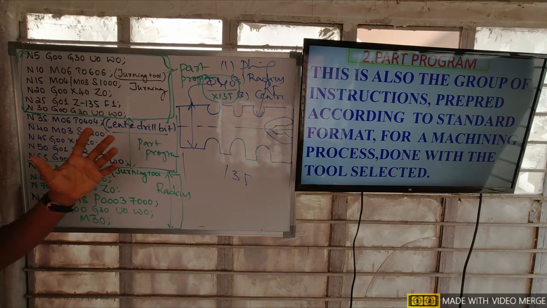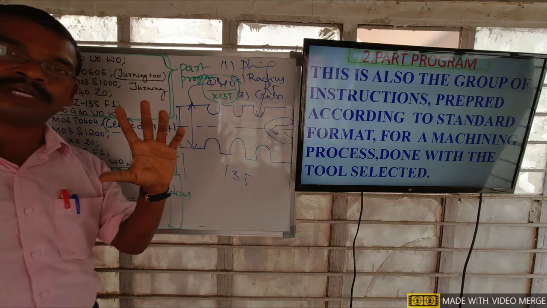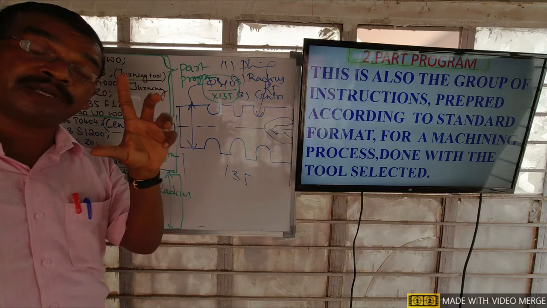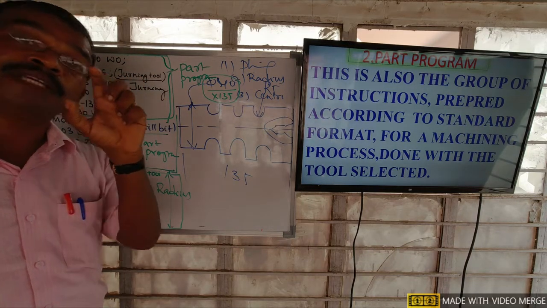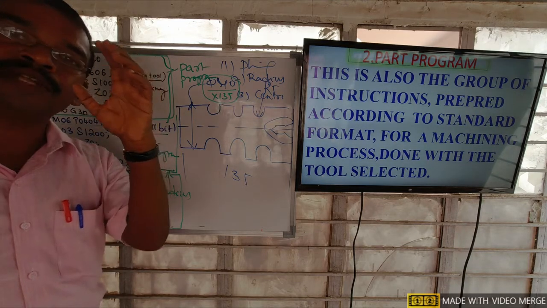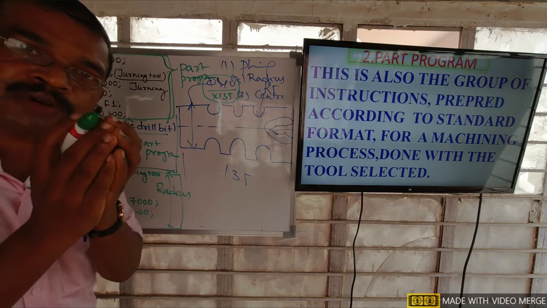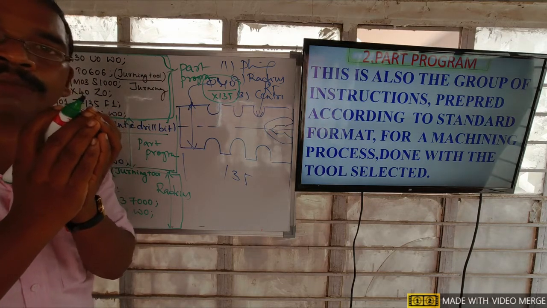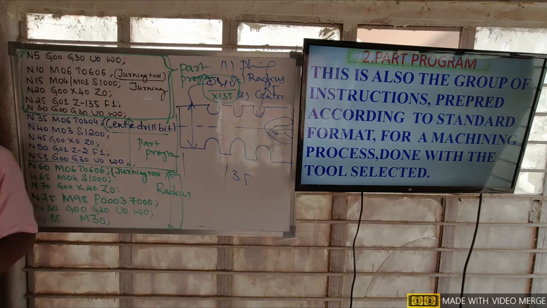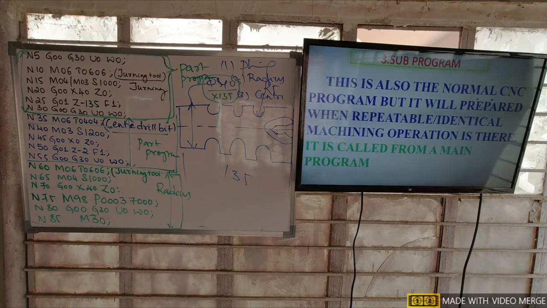What is a part program? Part program is also a CNC program, but that program is for a particular operation by selecting a particular tool. By selecting one tool, we finish the operation by writing a group of instructions. That group is called a part program. Okay, then let me now explain what a subprogram is.